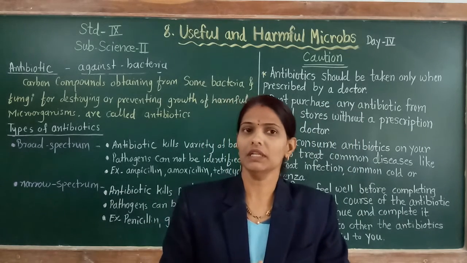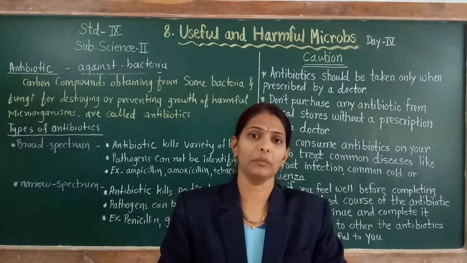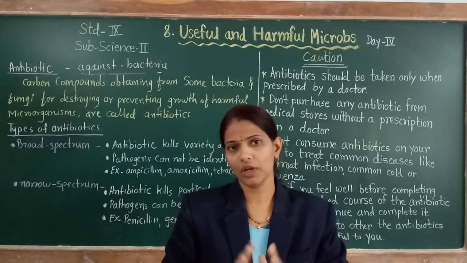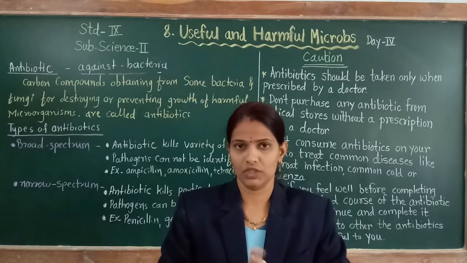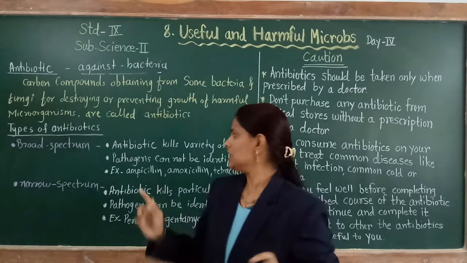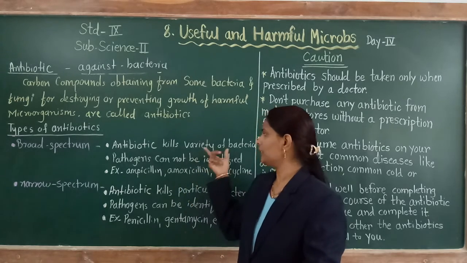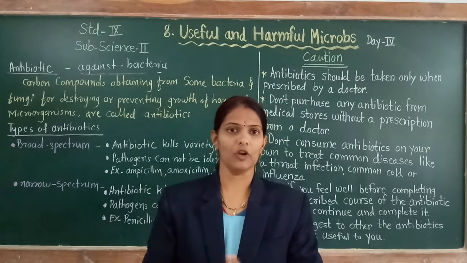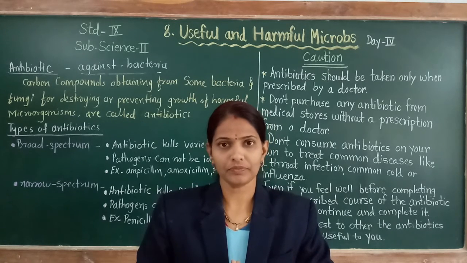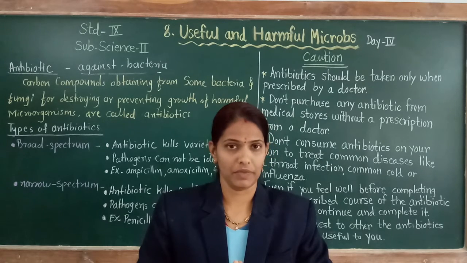We know chloromycetin is used in the treatment of typhoid, and streptomycin is used in the treatment of tuberculosis. So these are narrow spectrum antibiotics because they are used for a particular disease or particular pathogen. Broad spectrum antibiotics are used broadly to kill a variety of bacteria, where pathogens cannot be identified. Do you understand? There are two types of antibiotics, broad spectrum and narrow spectrum.